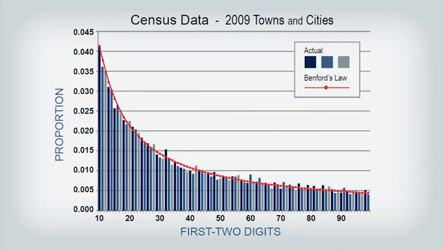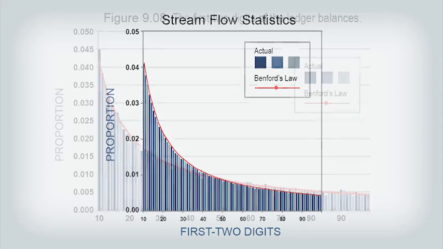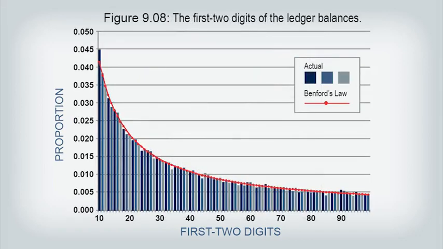Every number also has first 2 digits. The first 2 digits range from 10 to 99, and once again we use a line to represent the expected proportions, and the first 2 digits also conform closely to Benford's law. This graph shows streamflow statistics for 140 years that conform almost perfectly to Benford's law, and the last graph here are the 80,000 ledger balances for a large company that also conform very closely to Benford's law.